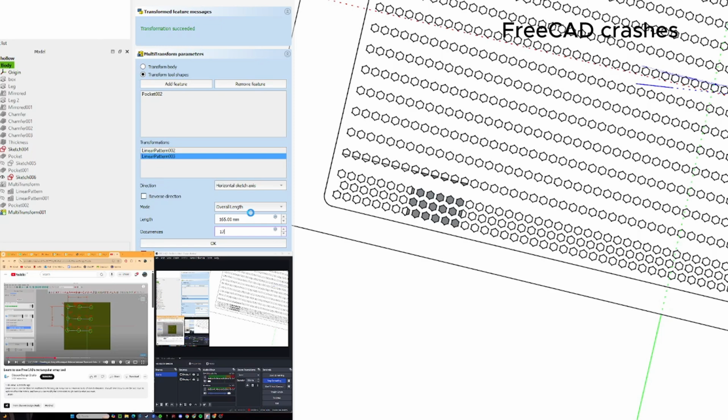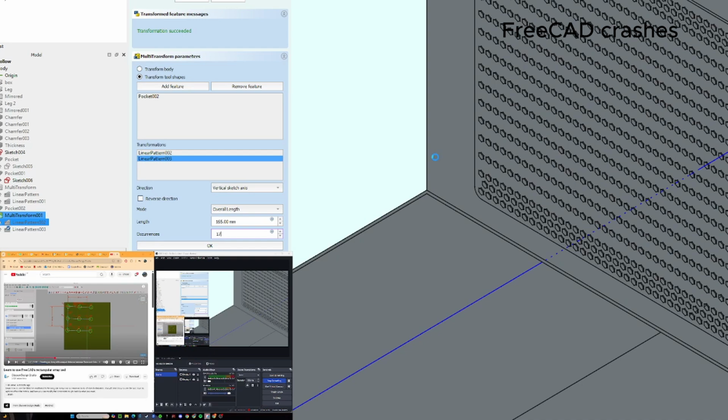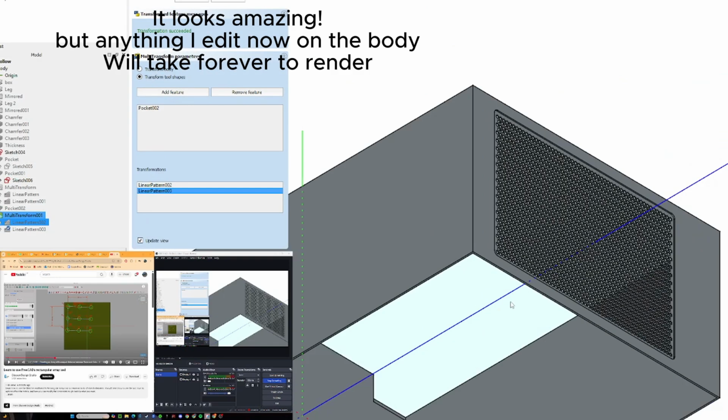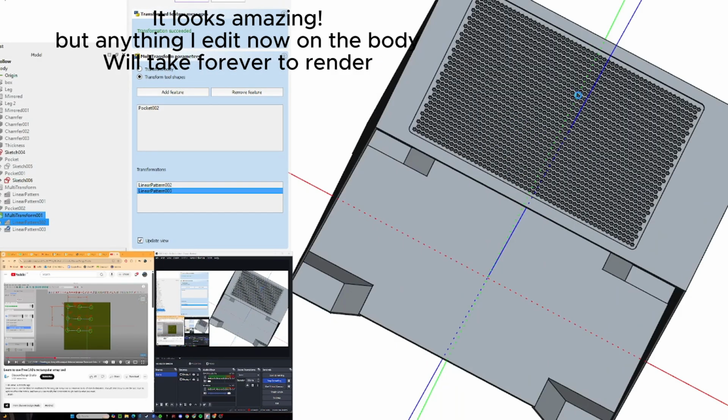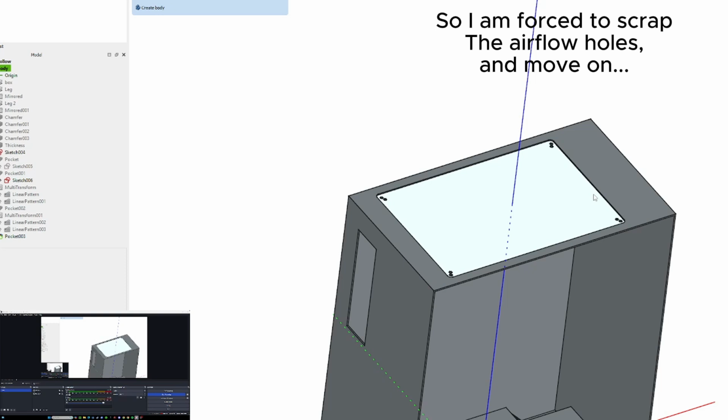Unfortunately, this caused FreeCAD to crash. FreeCAD is a single-threaded software and doesn't handle large arrays well. Although I was finally able to make it render, any edits I made to the body would take a long time to render. So I was forced to scrap this design and moved on.